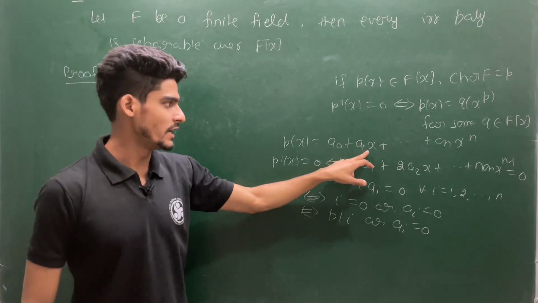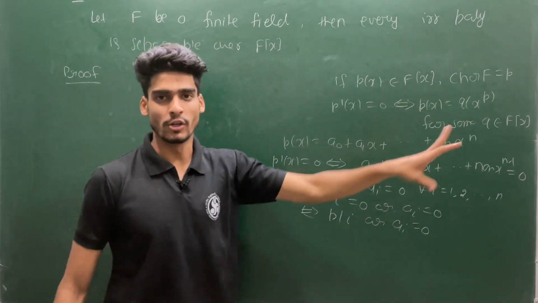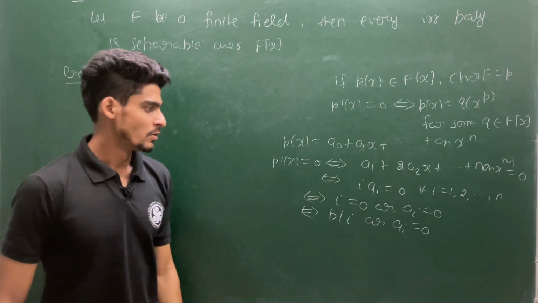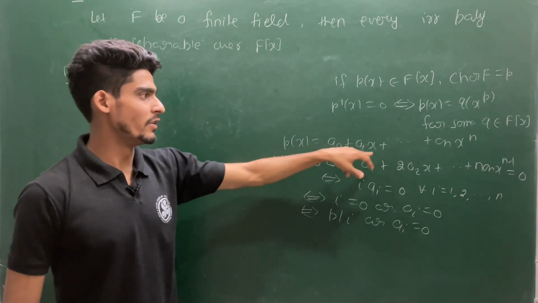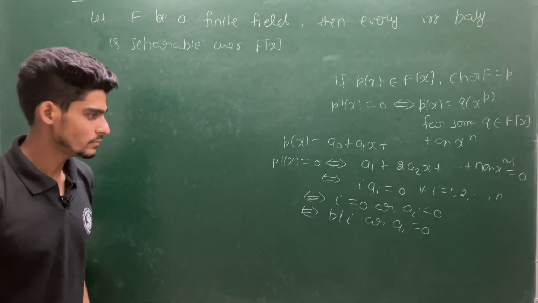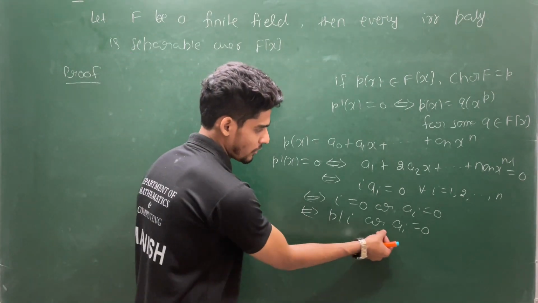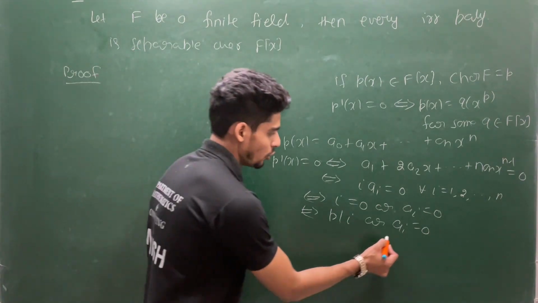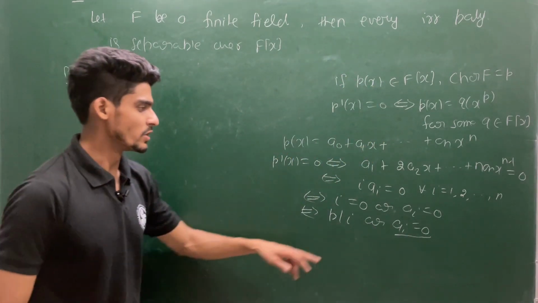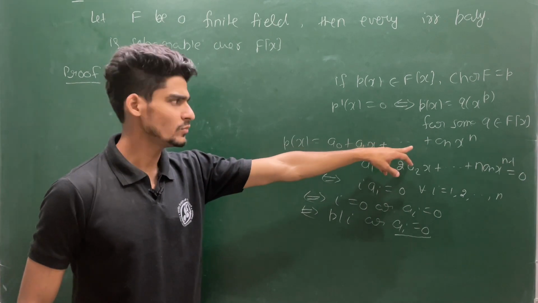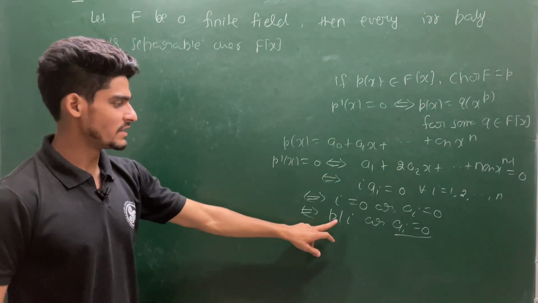So if some constant is a multiple of p, that is going to be 0 automatically. So I am not writing here this p divides ai. If p divides ai, then in the original polynomial we will not take that term. So either p divides i or ai is 0. I am omitting the other condition because it is meaningless; if it is 0, then we will take in this 0. So that means p divides i.